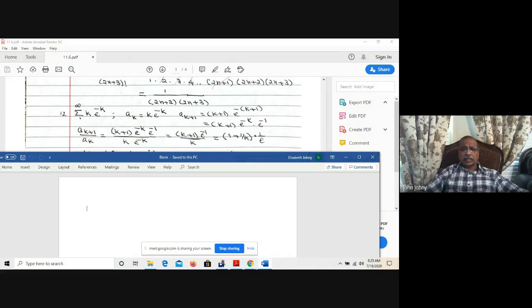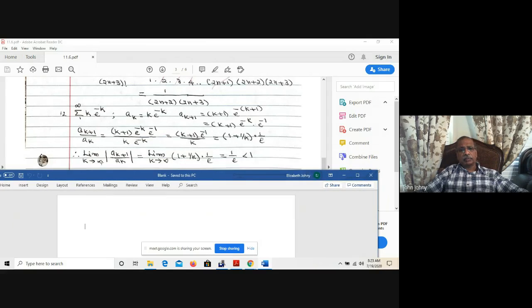That is, k e to the negative k cancels. So (k plus 1) e to the negative 1 over k, that is (k plus 1) over k, which is k over k plus 1 over k. So that is 1 plus 1 over k times e to the negative 1, which is 1 over e. Now you find the limit.